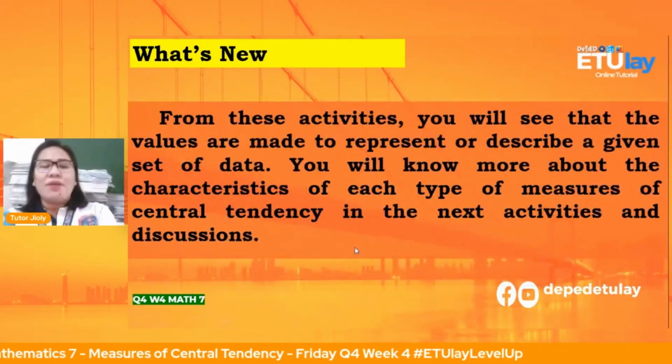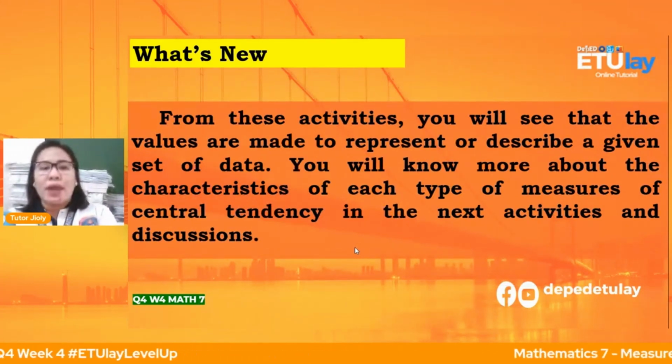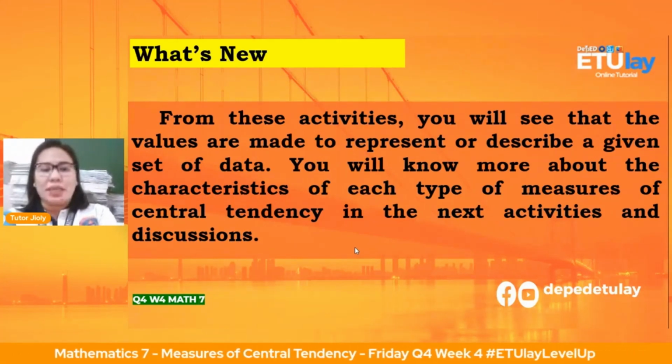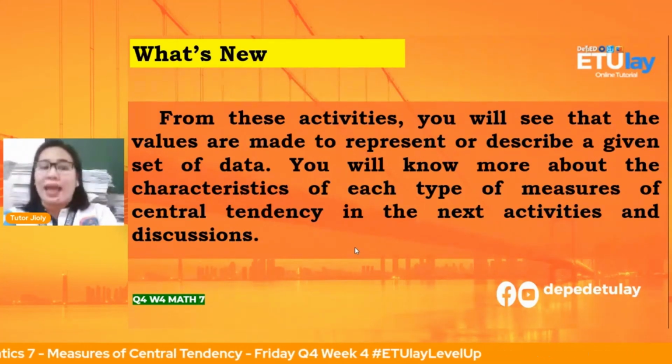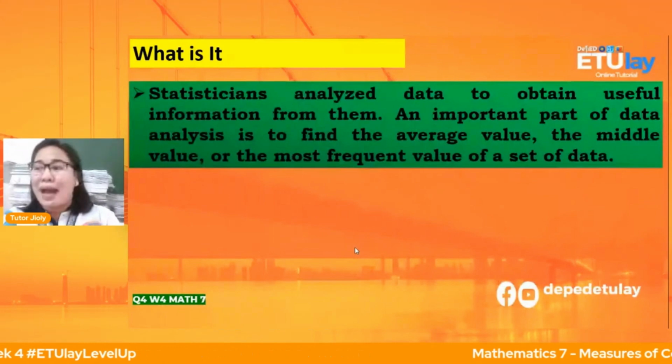Okay, now, from these activities, you will see that the values are made to represent or describe a given set of data. You will know more about the characteristics of each type of measures of central tendency in the next activities and discussions. Okay, so we will continue mga anak ha, kasi mahaba-haba po.